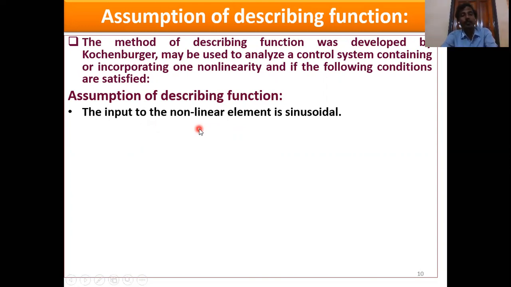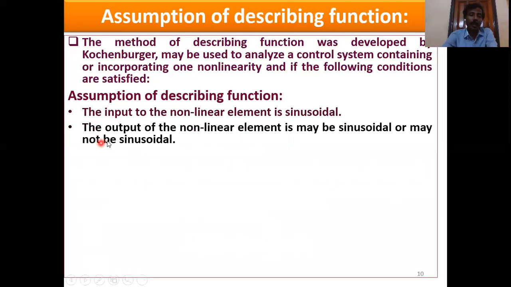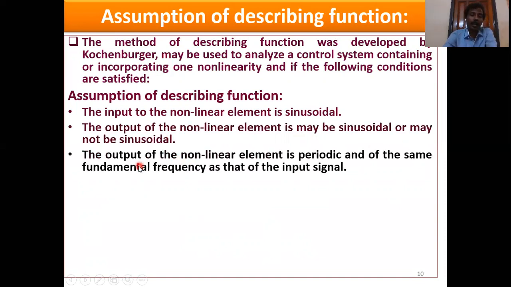Already discussed, input always sinusoidal, but output may be sinusoidal or may not be sinusoidal, generally non-sinusoidal. The output of the nonlinear element is periodic and of the same fundamental frequency as that of the input signal.